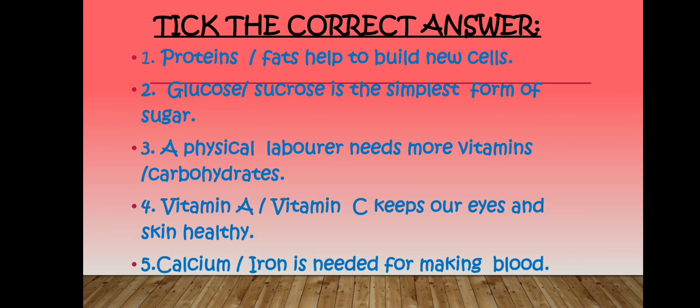First, proteins or fats help to build new cells. We have to find the correct answer. Which is correct, protein or fats? Second, glucose or sucrose is the simplest form of sugar. You have to find the correct answer.